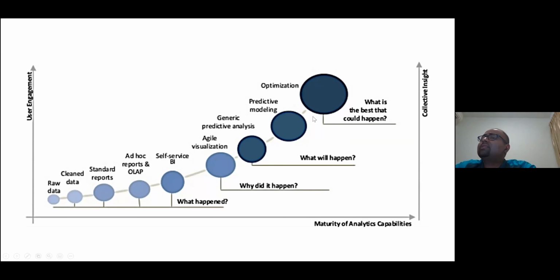But now, with the help of technologies, you are optimizing it. You are recommending things to the customer, what is the best that could happen. There are a lot of options, but what is the best thing that you should do? So the recommendation is actually important. That's where the capability of all these analytical tools lies. This is a very interesting thing.